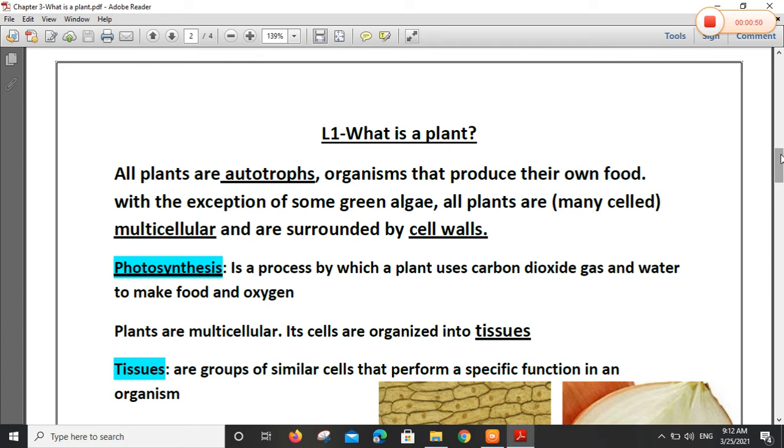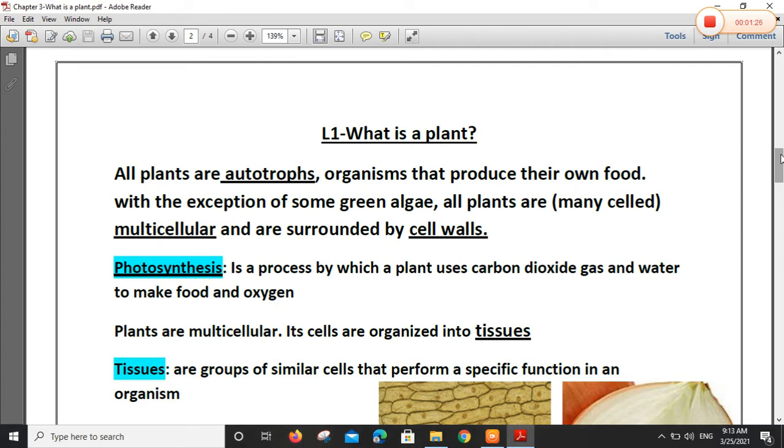When we speak about plant, I mean autotrophs. All plants are autotrophs. Yes? Organisms that produce their own food. So, autotroph equals produce own food. With the exception of some green algae, because when we spoke about protists, we mentioned the algae.